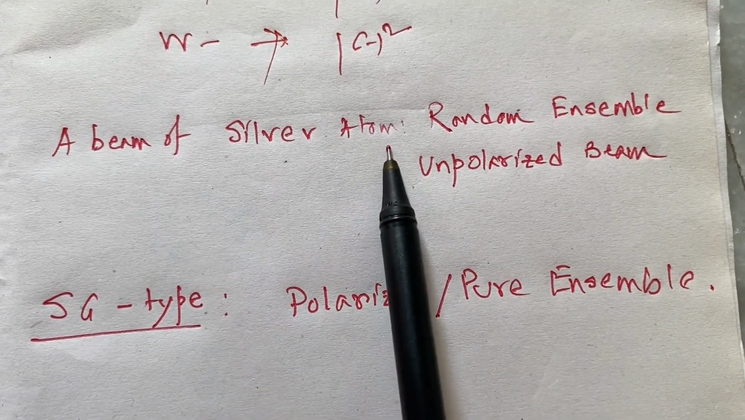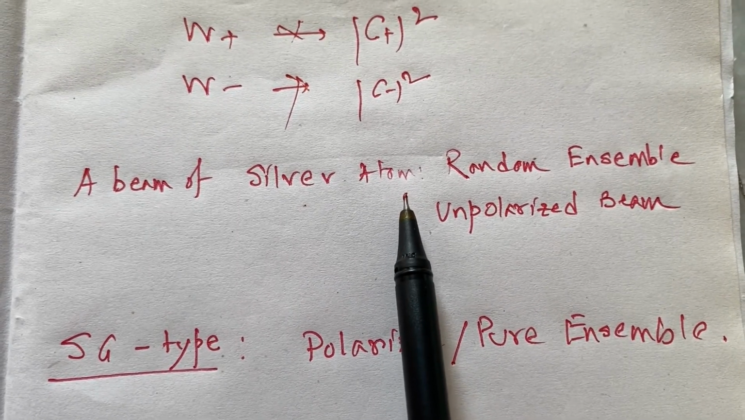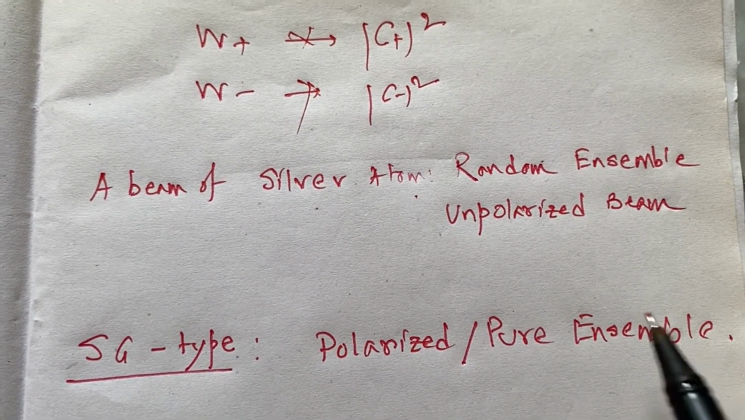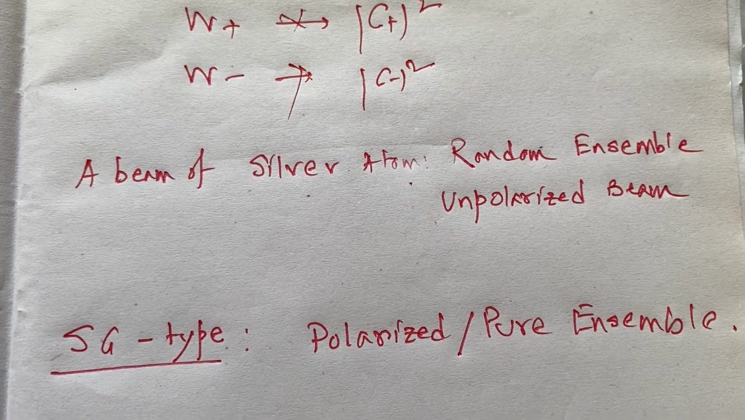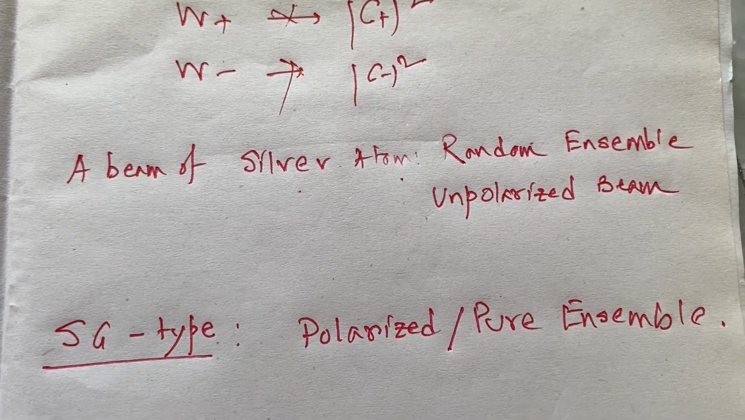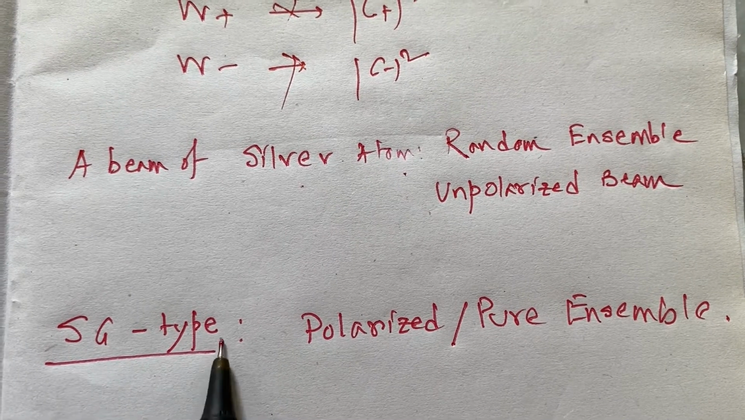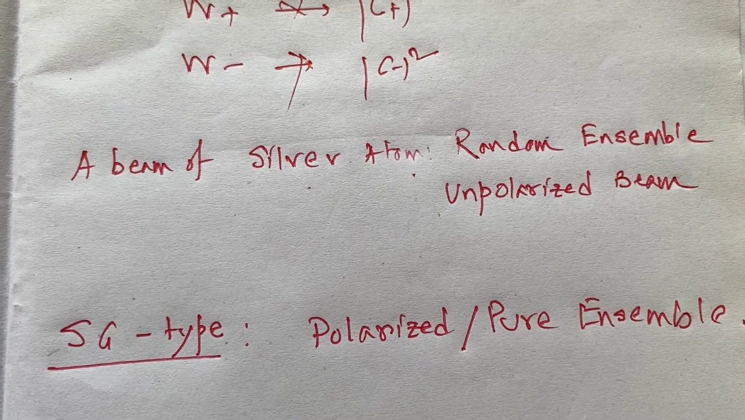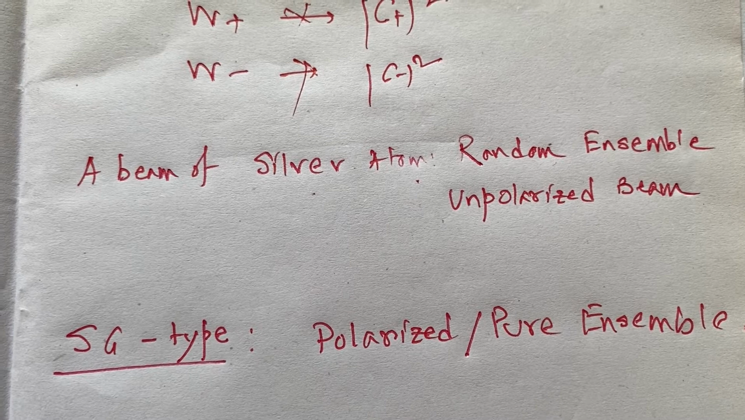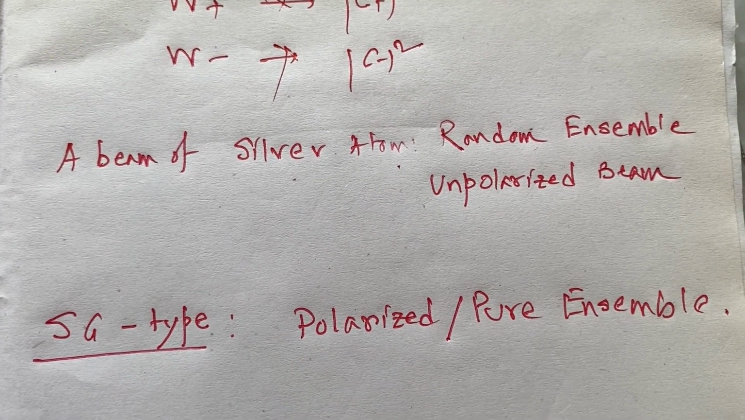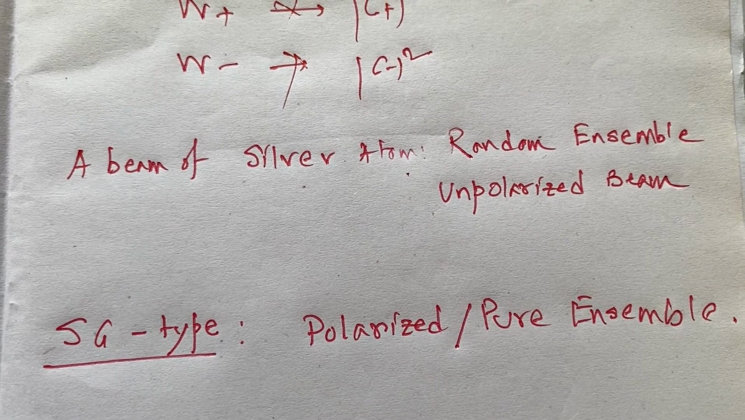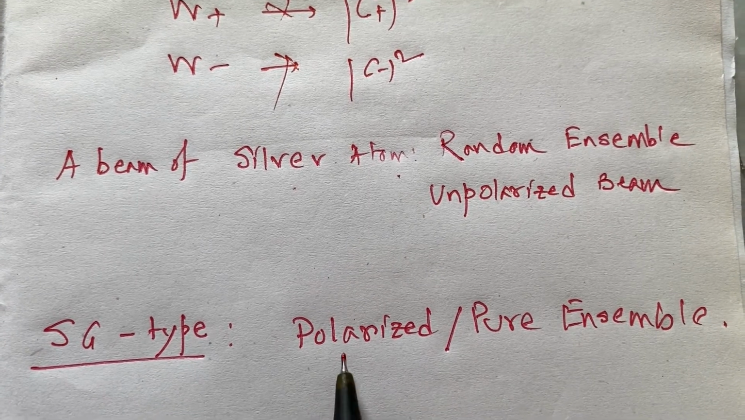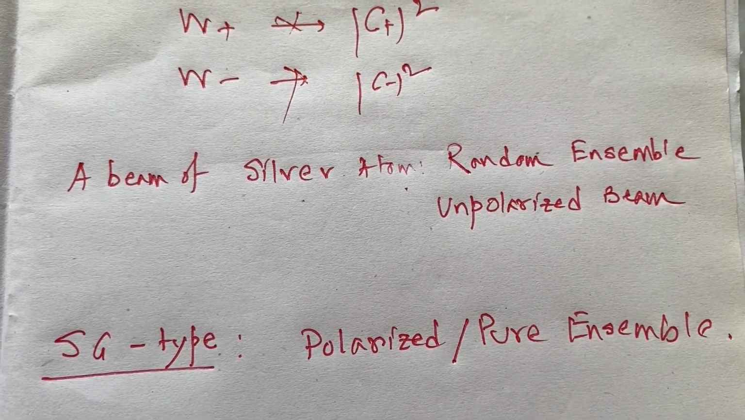And this kind of silver atom beam coming directly from the hot oven, where these fractional populations W plus and W minus are associated, is called an unpolarized beam, as there is no fixed direction associated with it. But in contrast, if we think about the Stern-Gerlach experiment, the atoms used there, where the silver atoms are subjected to a magnetic field, have spin orientations that are not random. They are aligned along the magnetic field direction. That is called a polarized beam, and that is a very good example of a pure ensemble.